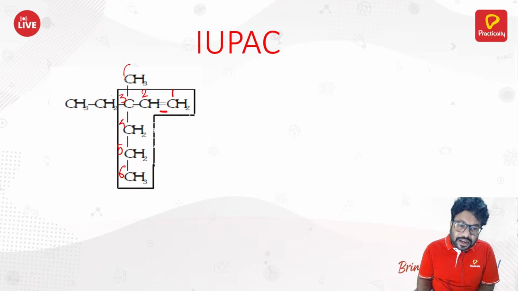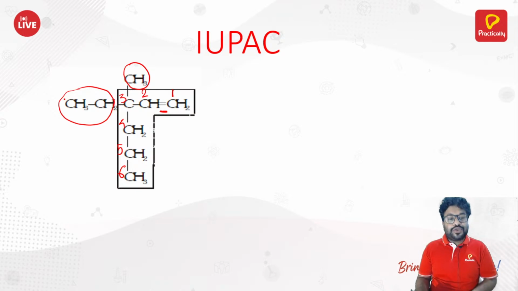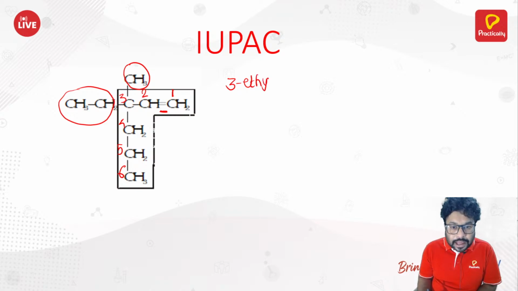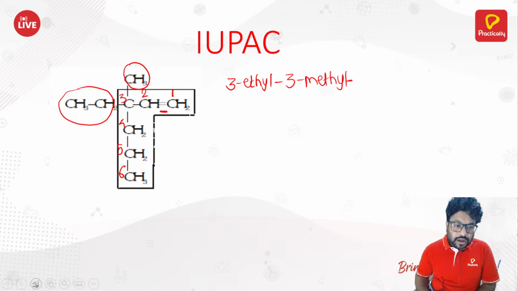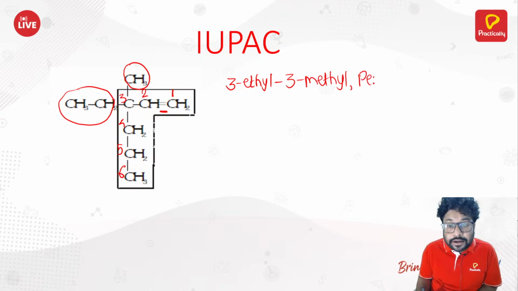And then this third carbon is your substituent. This is also your substituent. So how would you name this then? You would name this as 3-ethyl-3-methyl. Now, there is no dash actually now, there is a comma. 3-ethyl, 3-methyl. Then how many carbon atoms are there in the longest chain? 5, right? Pent. Now, pent, you can write as pentene directly, okay?